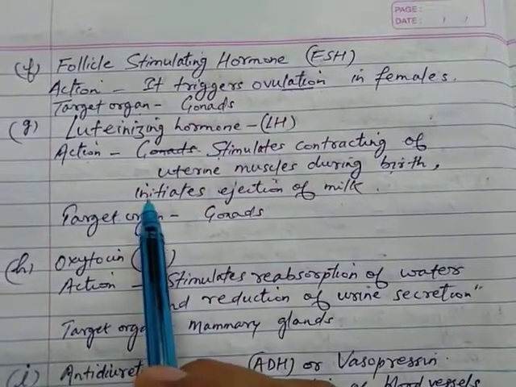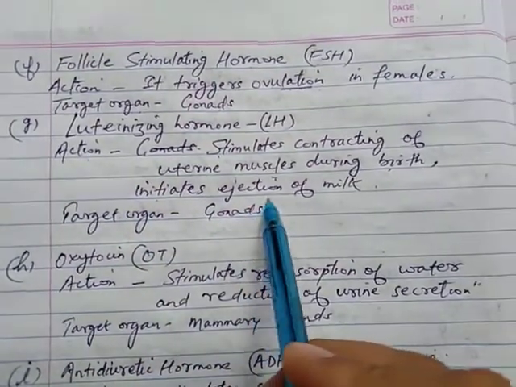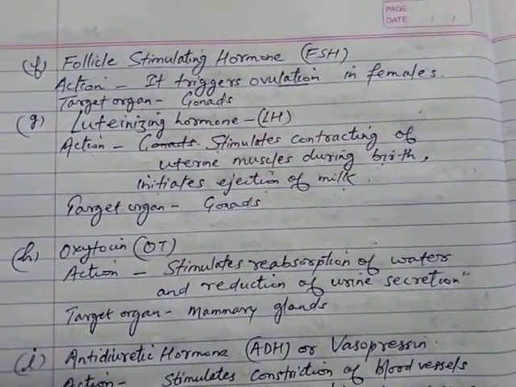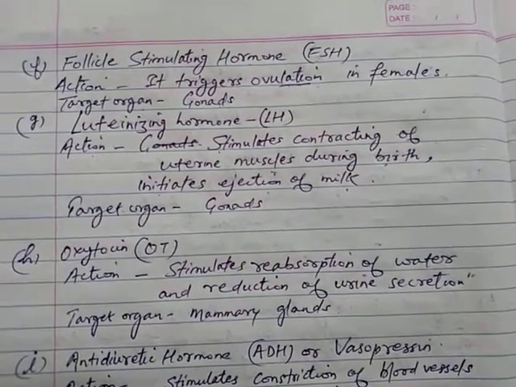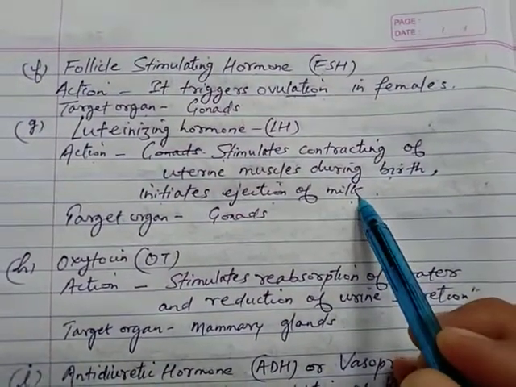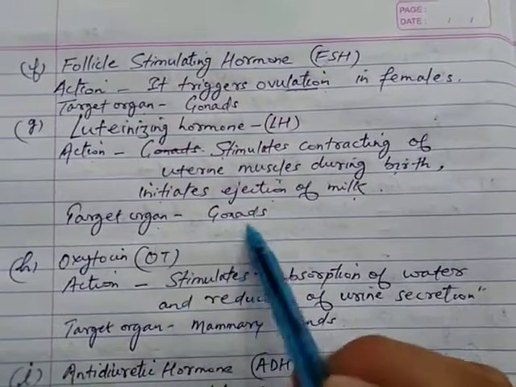The second important function is that it initiates ejection of milk. After the birth of the child, this hormone initiates the release of milk from the mammary gland. Its target organ is the gonads.